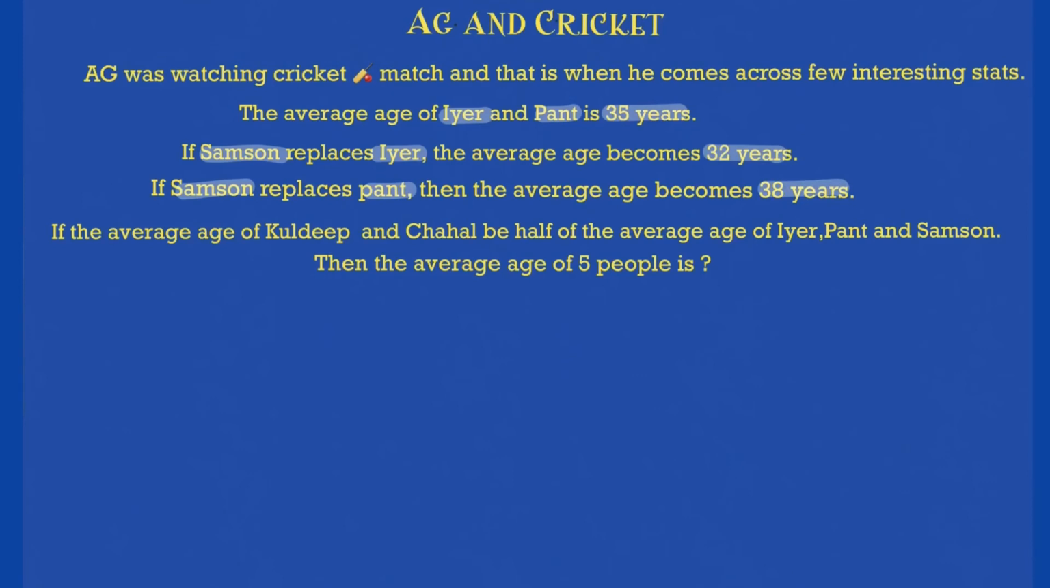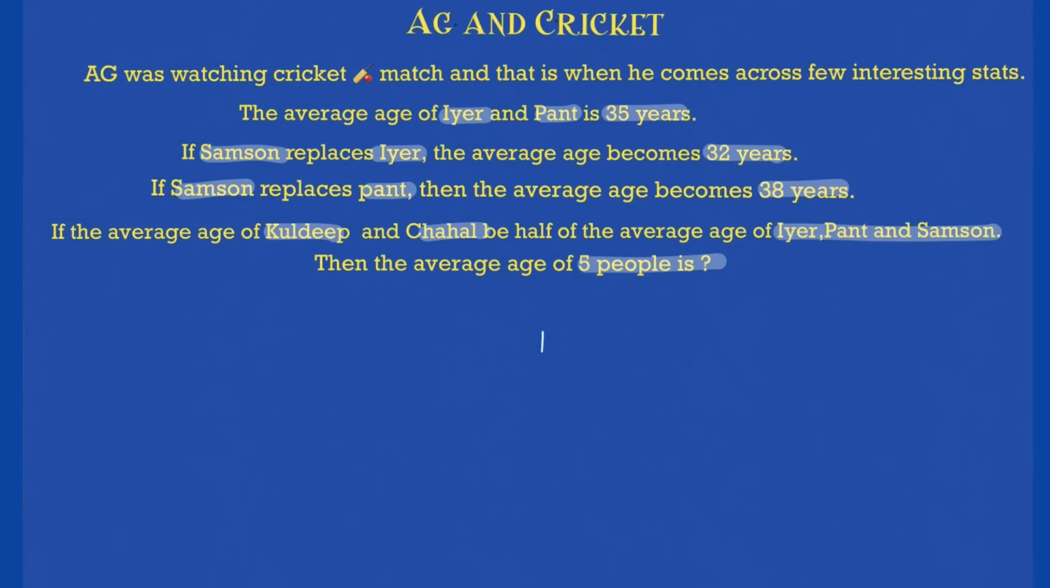If the average age of Kuldeep and Chahal is half of the average age of all three, Iyer, Pant and Samson, then the average age of the 5 people is? Okay, that is the question that is being asked to us. So let's start with whatever we know and let's see where we can reach with that. So the average age of Iyer and Pant is 35 years.